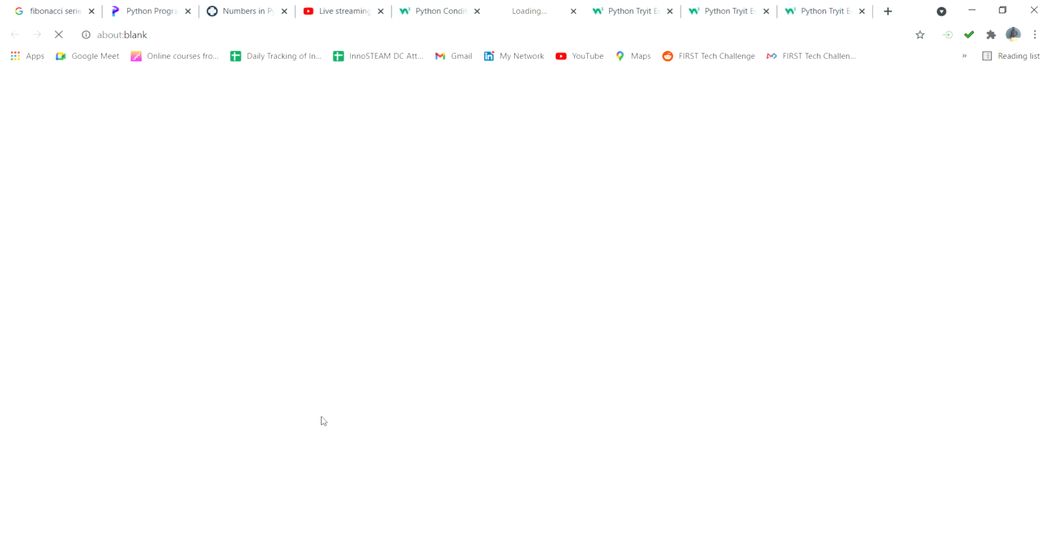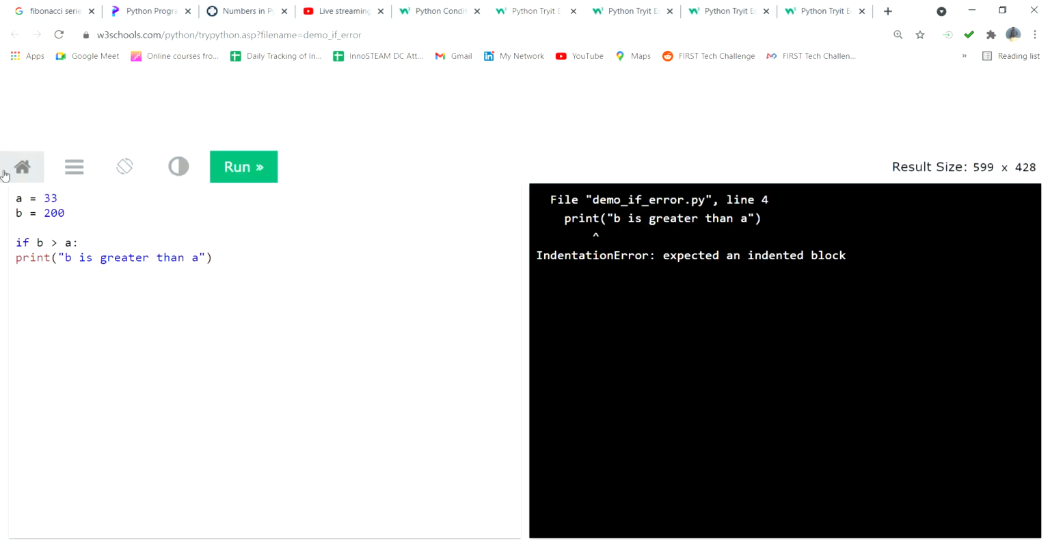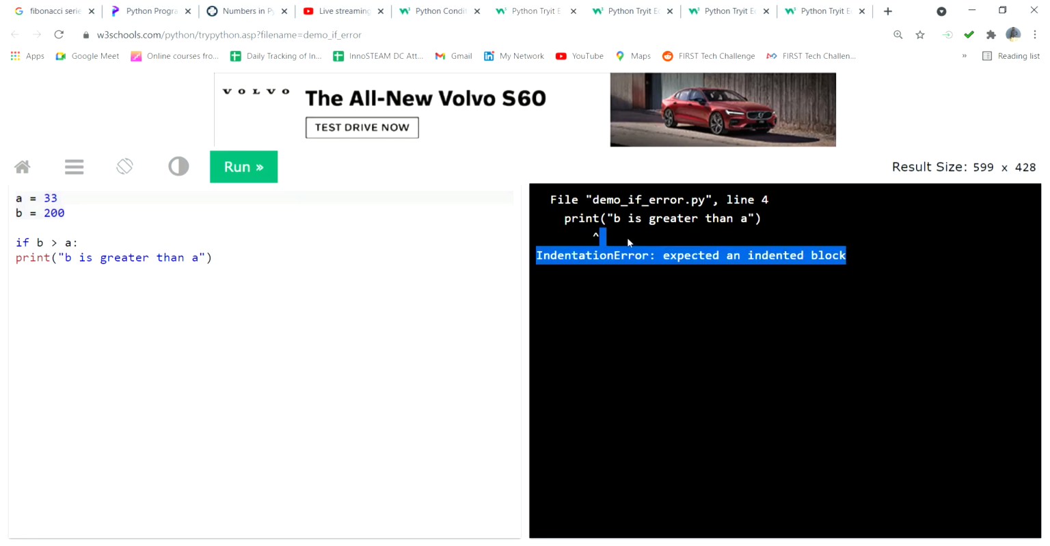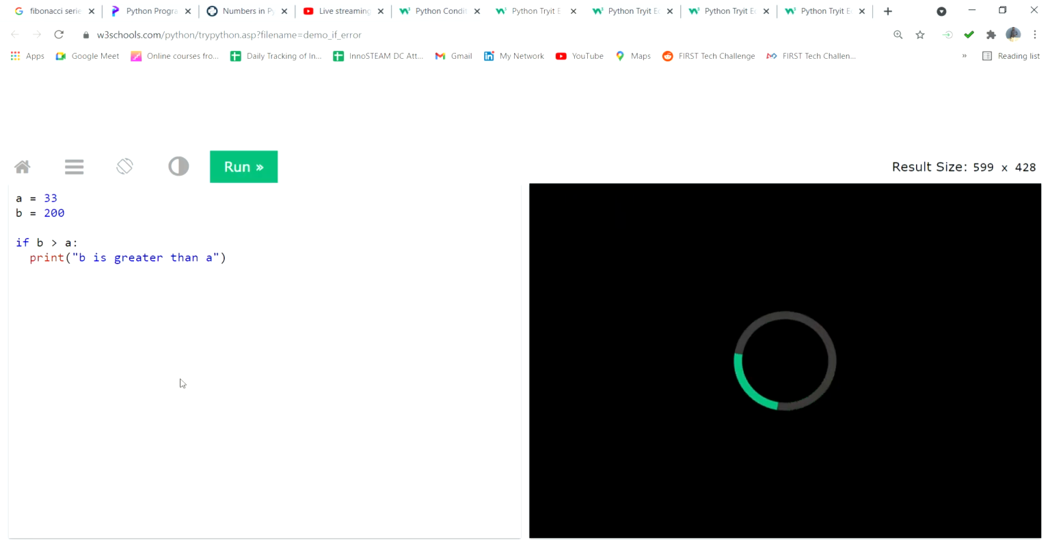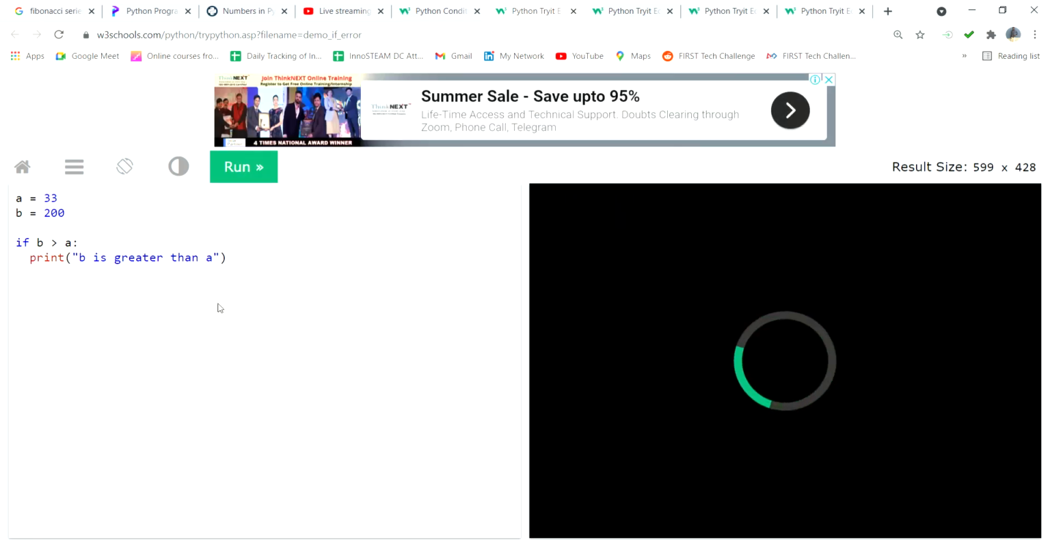Okay, the same program. Before we run it now, you can see it is an error, because it is called an indentation error. So now what you have to do is give some space before the print option, then it will work. I will give two spaces, then the program will be working properly. So this is called an indentation.